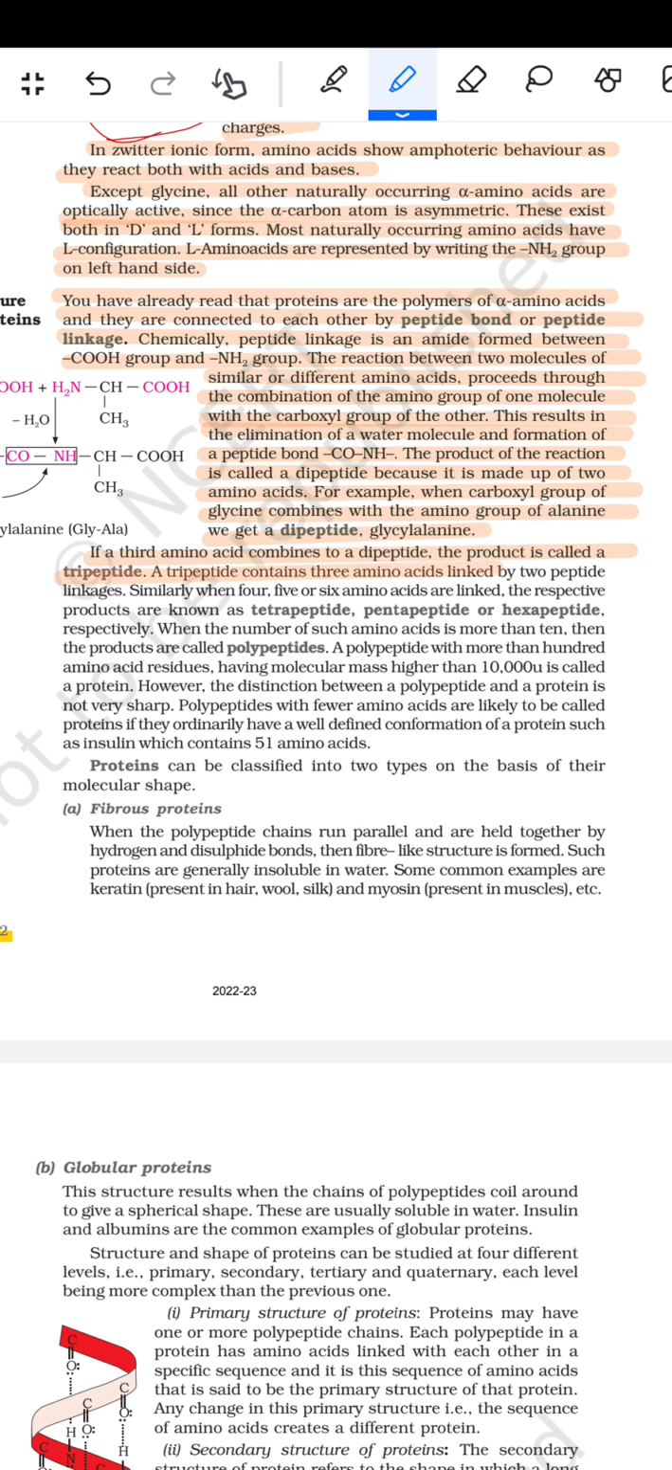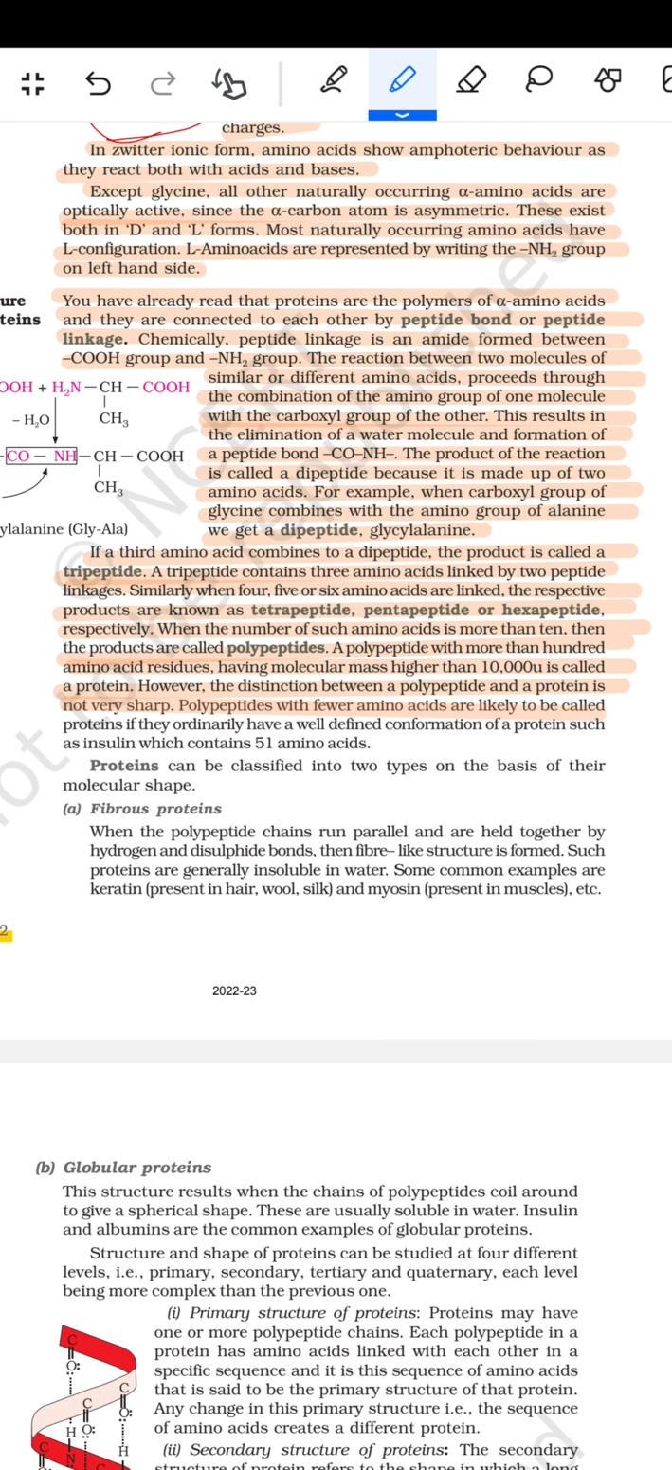If a third amino acid combines with a dipeptide, the product is called a tripeptide. A tripeptide contains three amino acids linked by two peptide linkages. Similarly, when 4, 5 or 6 amino acids are linked, the respective products are known as tetrapeptide, pentapeptide or hexapeptide respectively. When the number of such amino acids is more than 10, then the products are called polypeptides. A polypeptide with more than 100 amino acid residues, having molecular mass higher than 10,000 u, is called a protein. However, the distinction between a polypeptide and a protein is not very sharp.